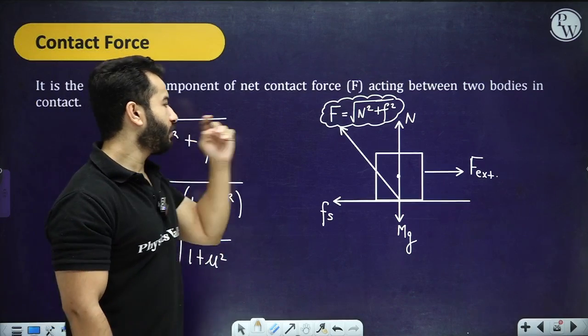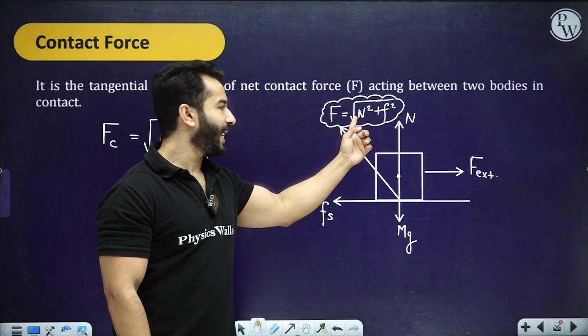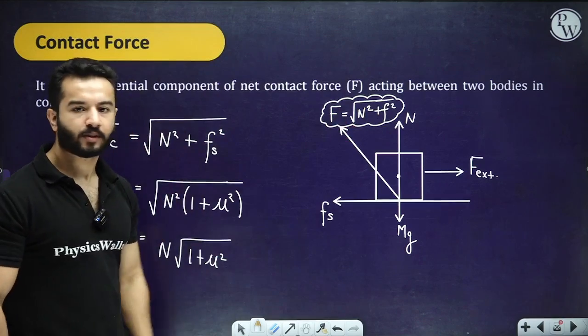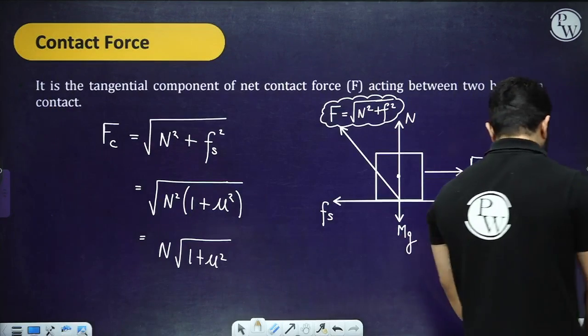The minimum value of this force can be N when there is no friction, and the maximum value is this, right? So hopefully you have got it.